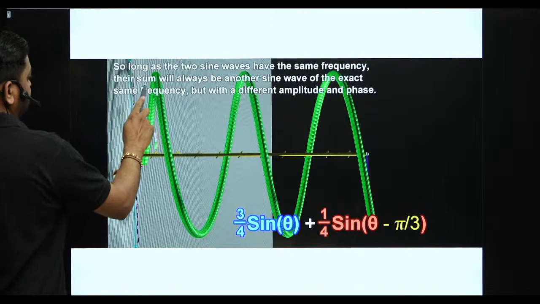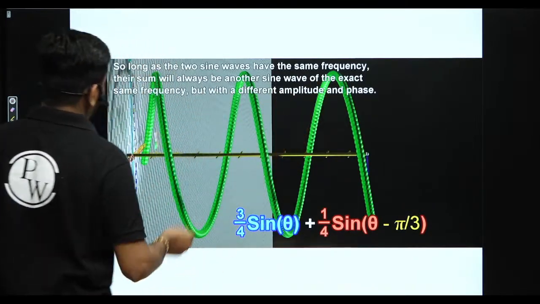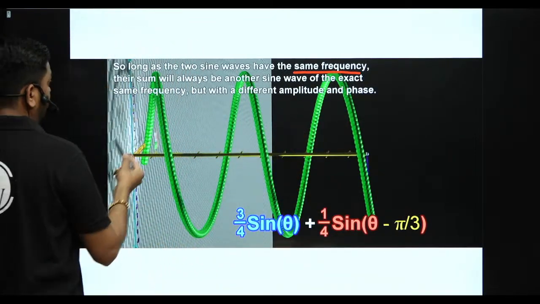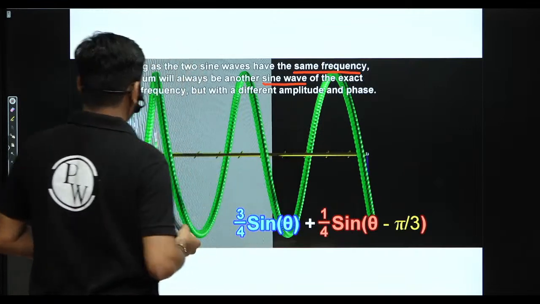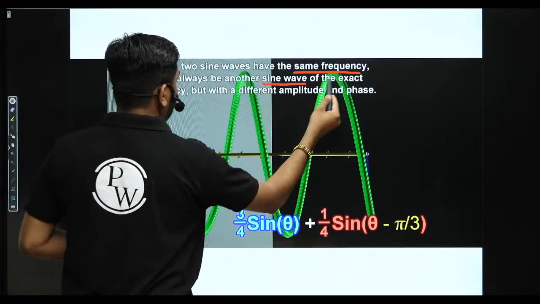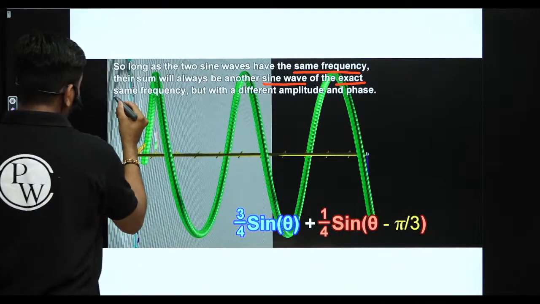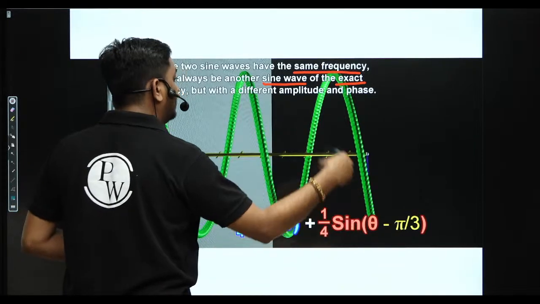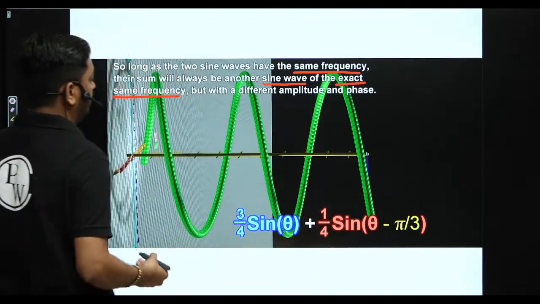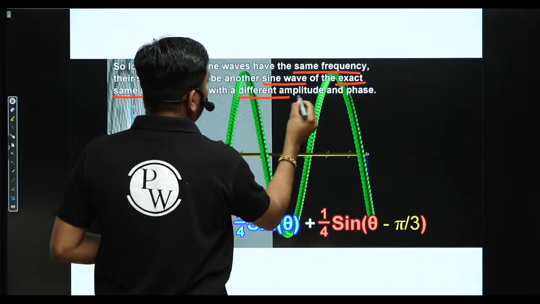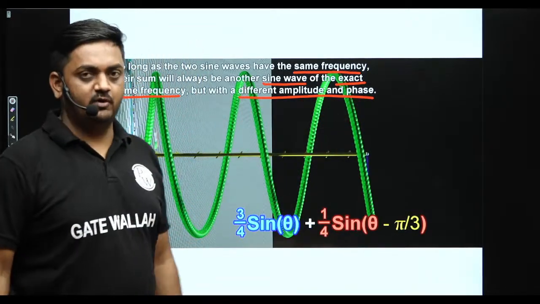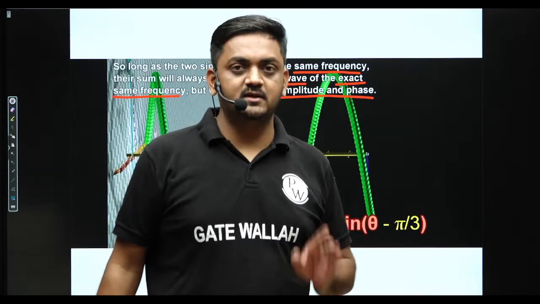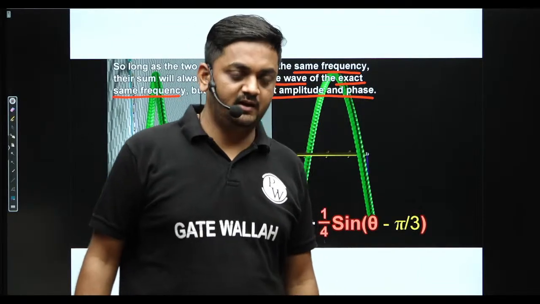So long as two sine waves have the same frequency, important point, same frequency, their sum will always be another sine wave of the exact same frequency. Exact same frequency means what? Here omega 0, here omega 0, and the resultant signal will also have the same frequency omega 0. But of course, with different amplitude and phase. Amplitude can be different, phase can be different, but the important point is frequency remains the same. Correct? So this is the first point.